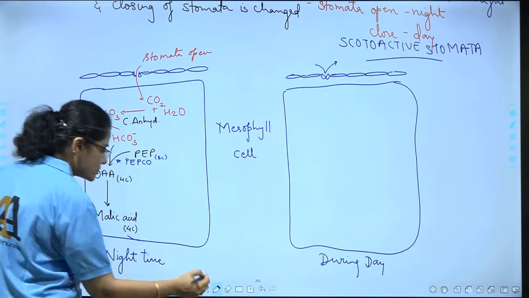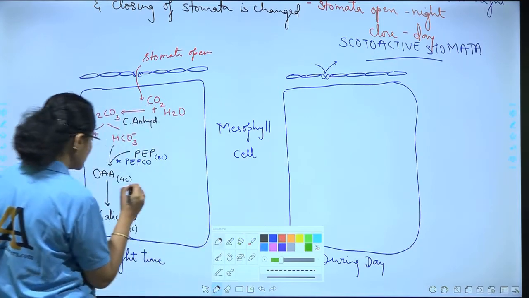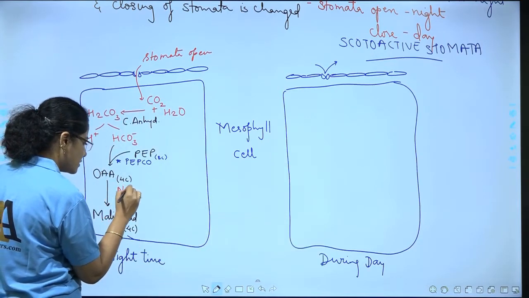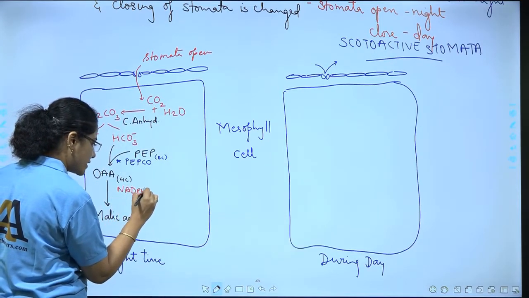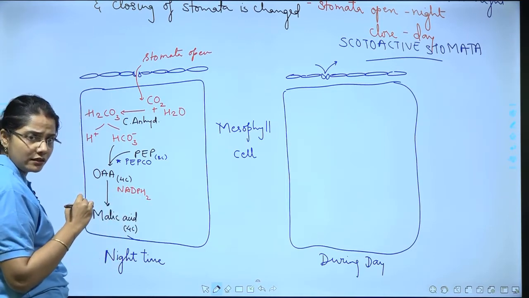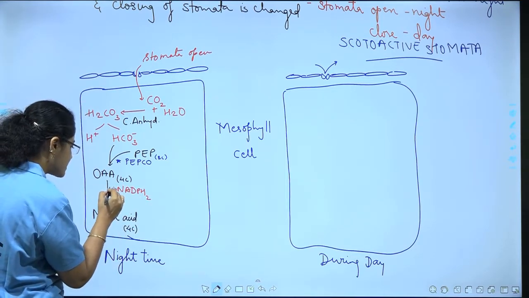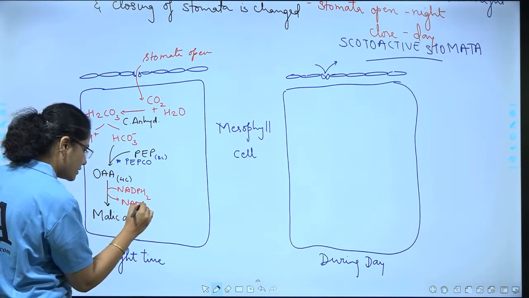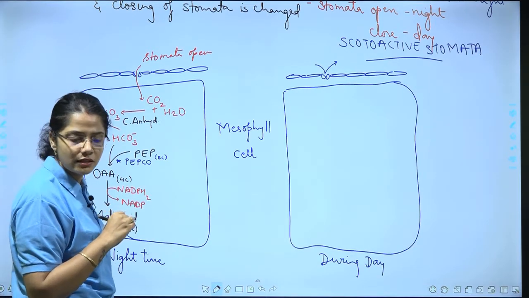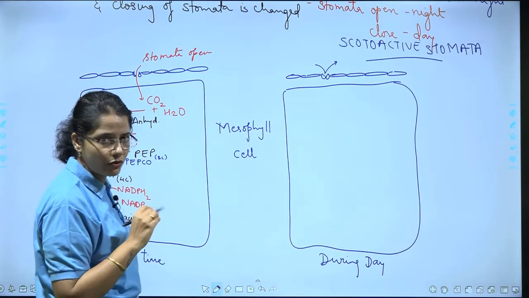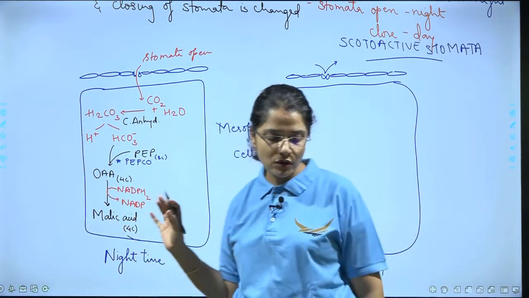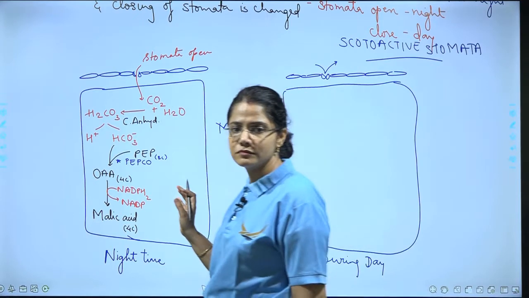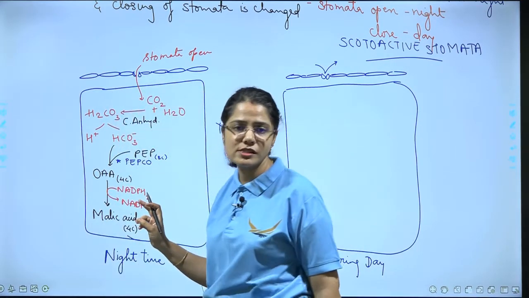So what happens over here is NADPH2, when I write it, it is reduced NADP, correct? This gets converted to NADP. Is this clear to everyone? Yeah? Hope you have followed this.